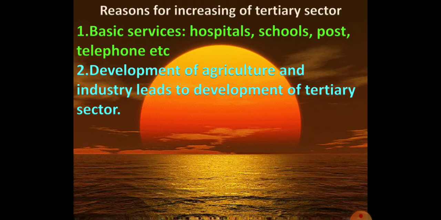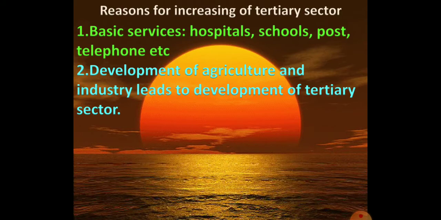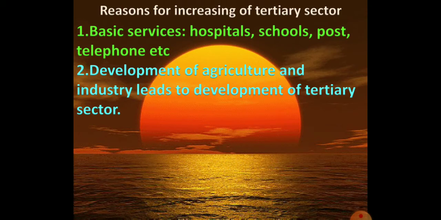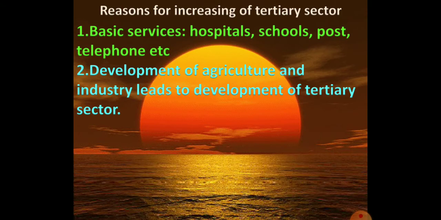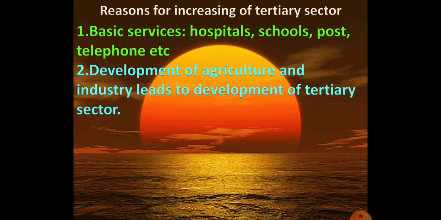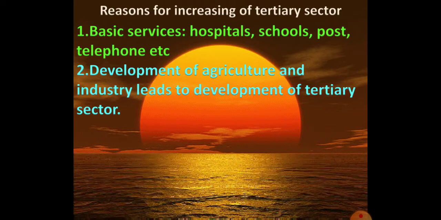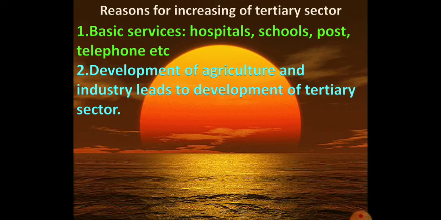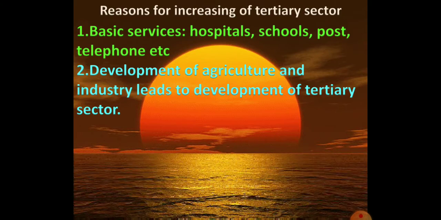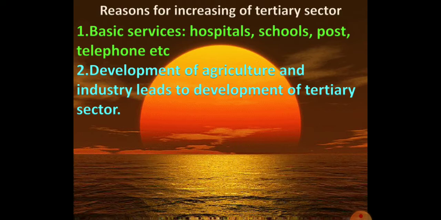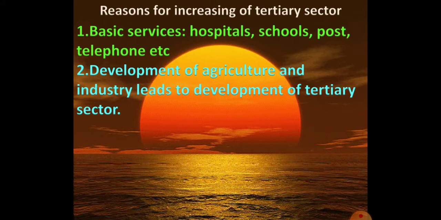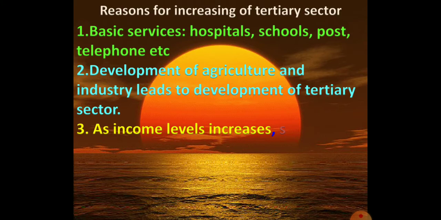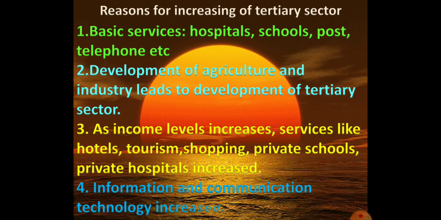And the second reason, development of agriculture and industry leads to development of tertiary sector. When the agricultural sector is increasing and industrial sector is increasing, it leads to the development of tertiary sector, because without tertiary sector the goods which are produced in the primary sector are not able to be transported to the secondary sector, and the goods which are produced in the secondary sector are unable to be transported to the markets and to the consumers. So that is why the development of agriculture and the development of secondary sector leads to the development of tertiary sector. This is the third reason for increasing of tertiary sector.